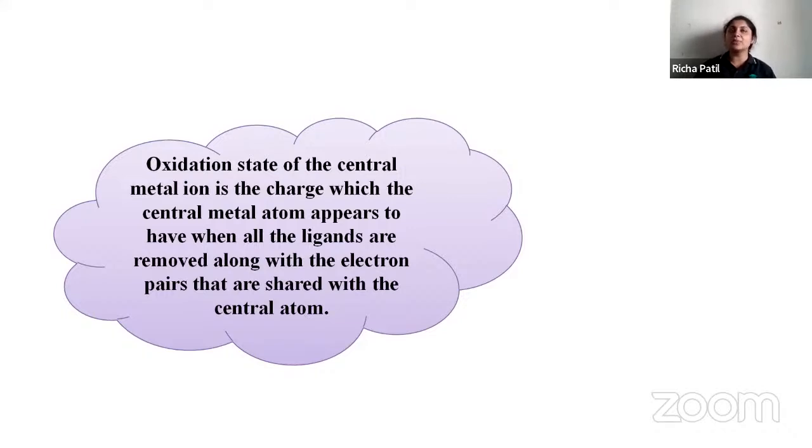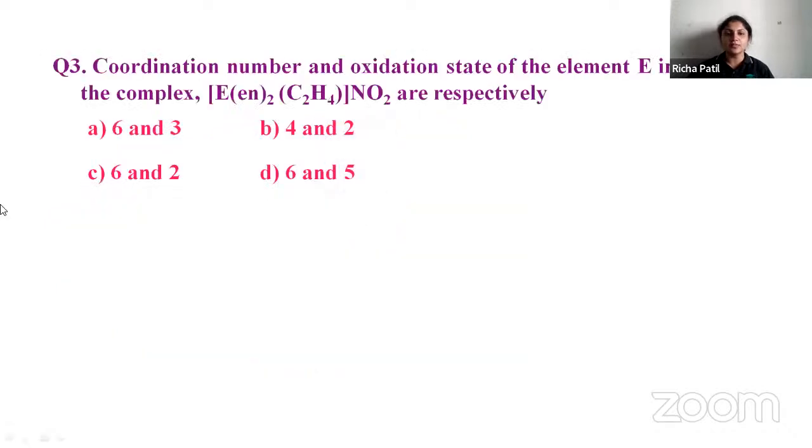It is a charge which appears on the central atom. When you have all the ligands and you remove them, whenever the ligands are removed, they take their shared pair of electrons along with them. So this is the oxidation state of the central atom.